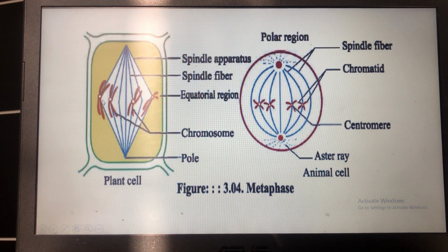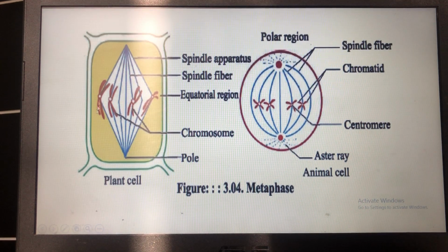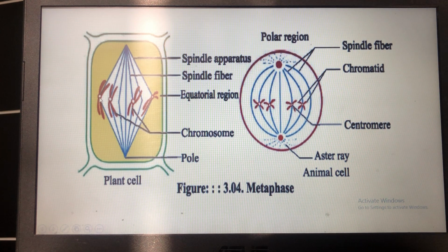Okay, so at the end of this stage, the division of the centromere starts. As the chromatids start to repulse each other, the centromere starts to break down. Then you can see that the nuclear membrane and nucleolus have completely disappeared in metaphase. So if the question comes, in which stage of mitosis cell division do the centromere and the nuclear membrane and nucleolus disappear, the answer would be metaphase.